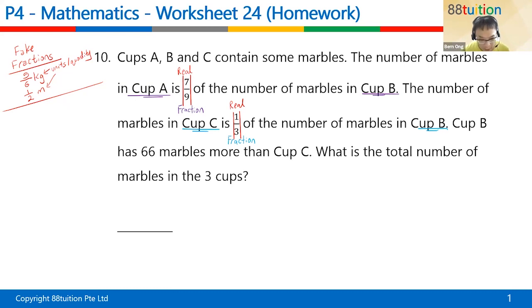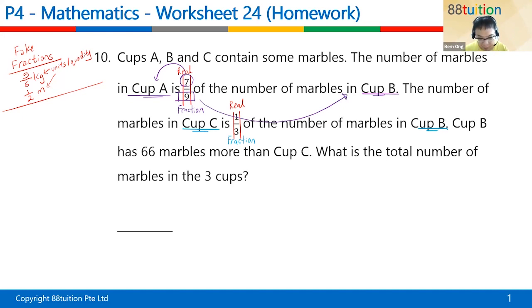Come. So down here, what do you see? I have cup A, 7/9, cup B. This is our question. What did I say? All right, I say that the numerator is for the front and the denominator is for the back. That's how you read it. All right, so you do something like that. Okay, it's very useful.